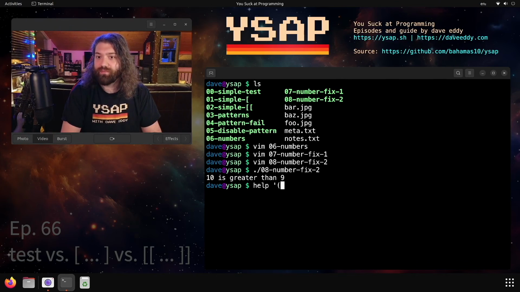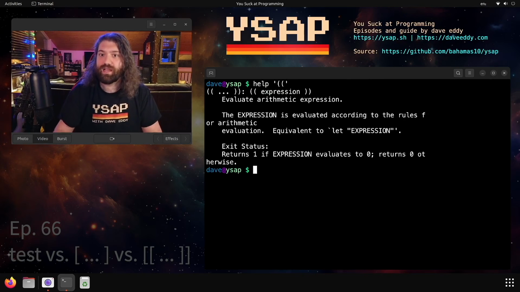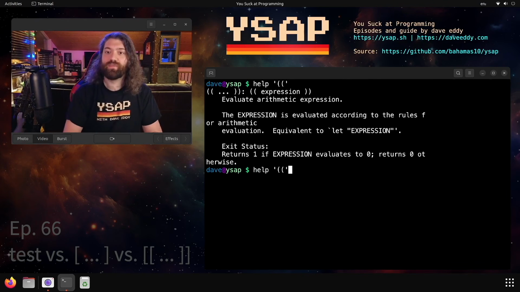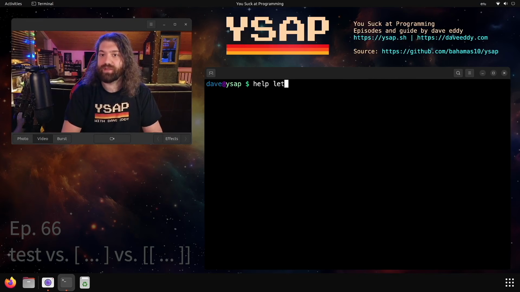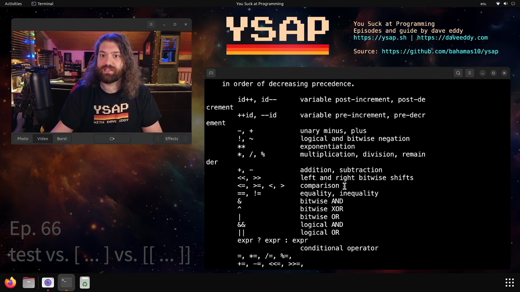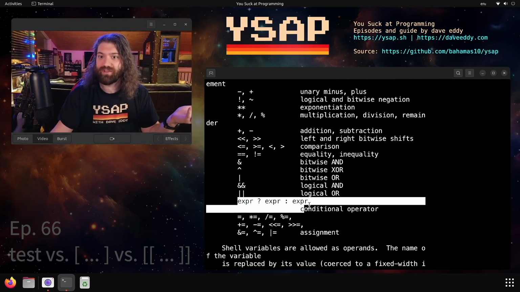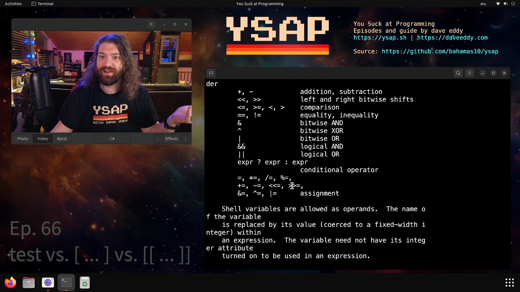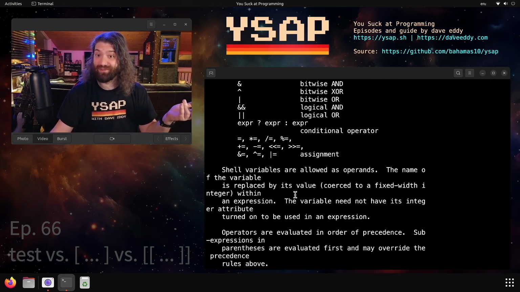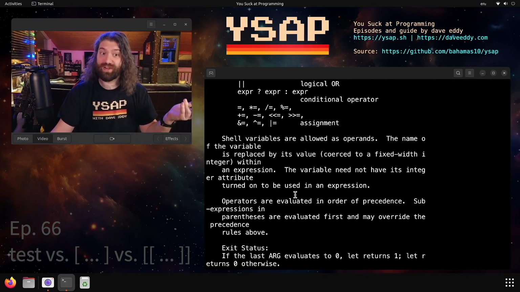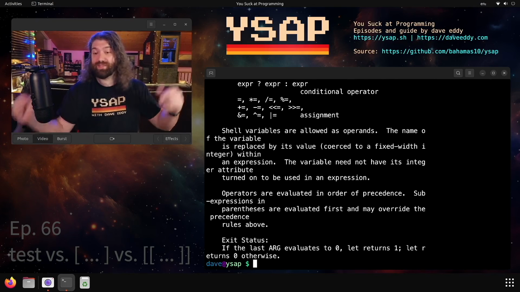You can do help on open parens like this, and you get the help message, and you will see that it's equivalent to let. So this takes whatever let takes, so we can do help on let. And here's a list of all of the things we can do. Look, we have post increment, pre-increment, exponential, modular division, we can do bit shifts, logical, bitwise operations. There's even a little ternary thing in here. There's a lot you can do with bash math. It is pretty cool. So yeah, hopefully that demystified all this stuff for you.